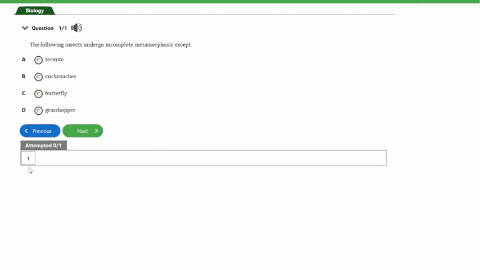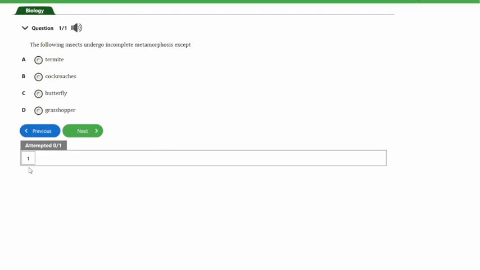So it completes these 4 life stages. Whereas an organism that has incomplete metamorphosis only completes 3 stages, which are egg, nymph, and adult. So in this case, it is incomplete because it did not reach the 4 life stages.